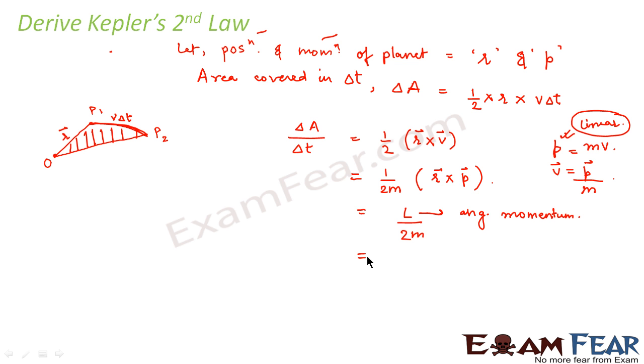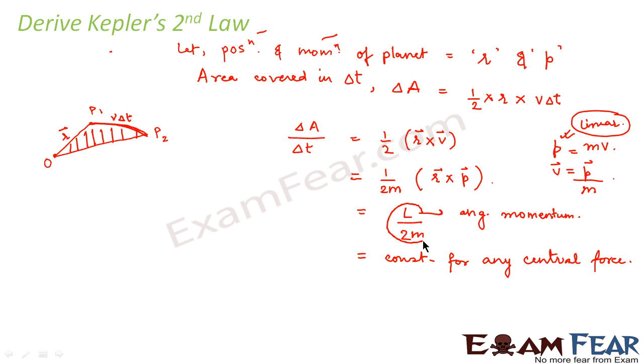Now L by 2m is equal to a constant for any central force. What is a central force? Any force which is directed towards the center. In this case also, when the planet is moving around the sun, the force which is acting on the planet is towards the sun. So that is a central force. For any central force, the angular momentum remains constant.